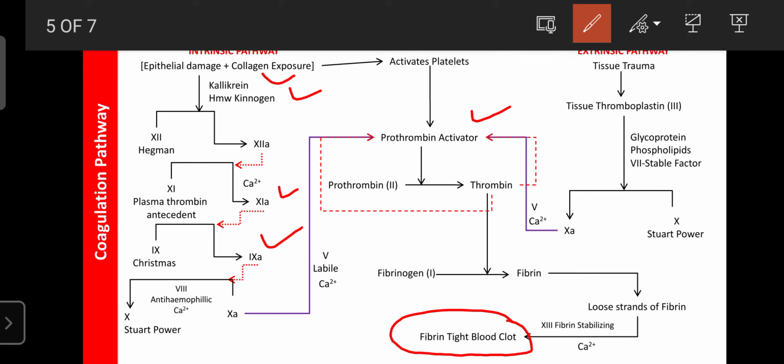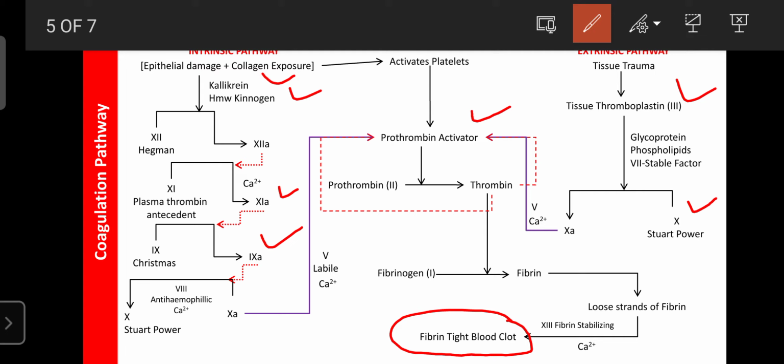Regarding the extrinsic pathway, external damage of the tissues or tissue trauma can release factor 3, that is known as the tissue thromboplastin. In the presence of glycoprotein phospholipids, which are released from the damaged plasma membranes of the cells as well as from the platelets, and in the presence of factor 6, that is stable factor, these activate factor 10. The Stuart factor is present as inactive in the blood, then it can be activated when an external injury occurs during the extrinsic pathway.